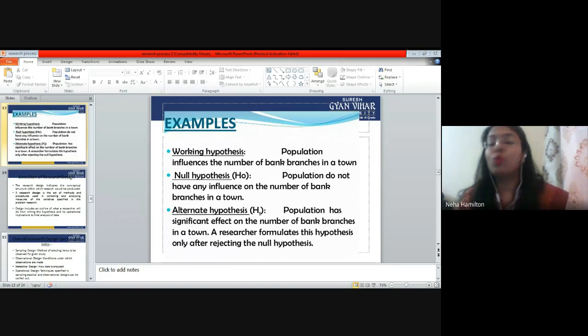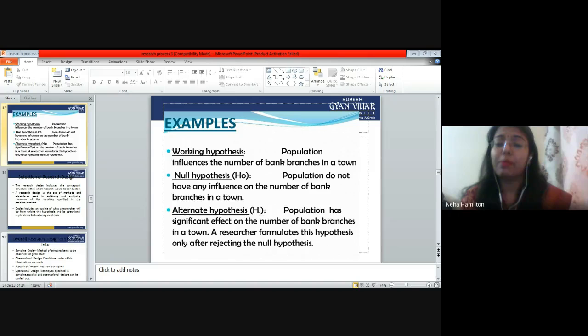Because if you don't know the variables, you are not going to make a hypothesis. It is impossible. So you should be very clear about the variables of your study. In a working hypothesis, we are just mentioning that these are the variables.